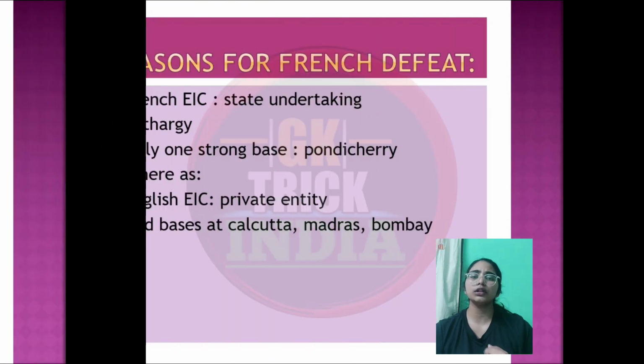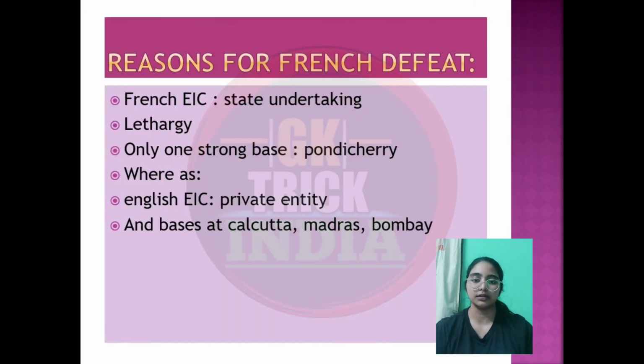So let's talk about the reasons why the French were defeated, because during that time the French were a really powerful European power. But how did they lose? What was their mistake? So the French East India Company was a state undertaking basically, and the directors were appointed by the crown. So due to that, there was a lot of lethargy, there was a lot of bureaucratic control over the company, and so it was not so efficient.